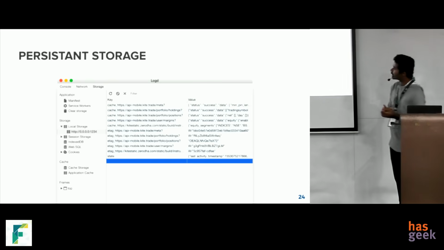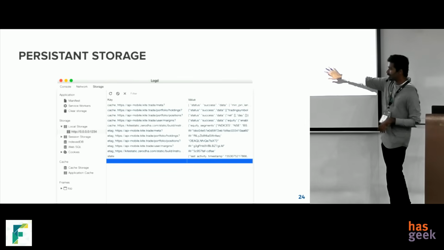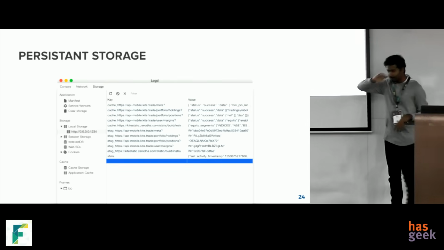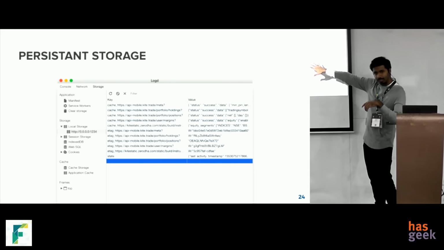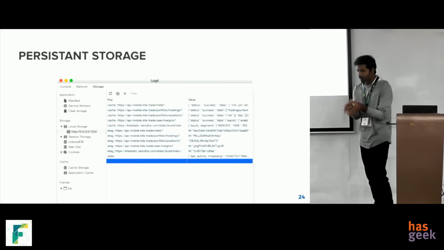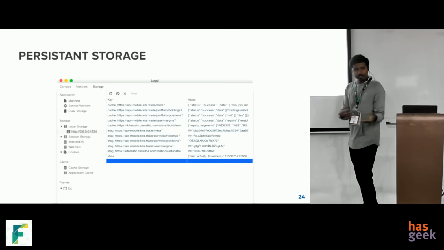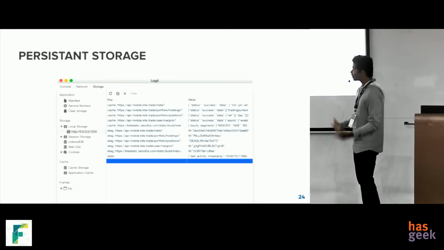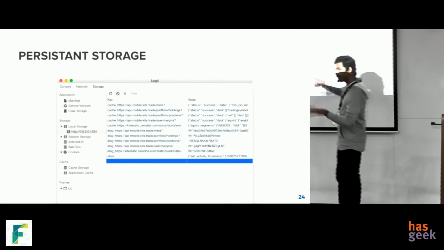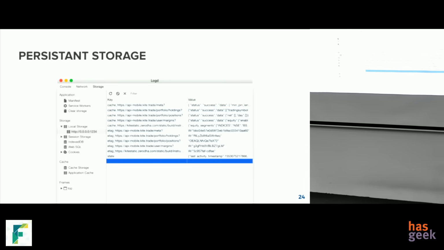And logd exposes a persistent storage API. This is based on the local storage API of the browser. If you are in debug mode, and you use the persistent storage API of logd, then you can see what the app is storing in the shared preference. Which is really nice. And in release mode, you can use the original shared preference. So if you want to emulate a fresh install of your app, you can just click on clear, and it will clear everything. Next time you restart, you have a fresh installation. You don't have to go to the app settings, clear storage, clear cache. You don't need to do that.